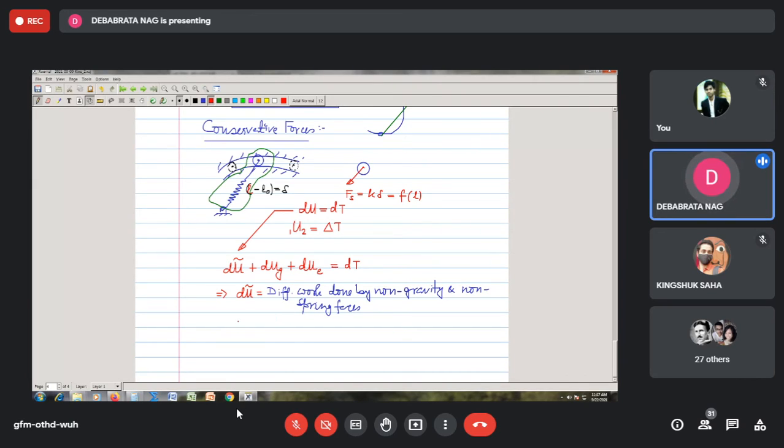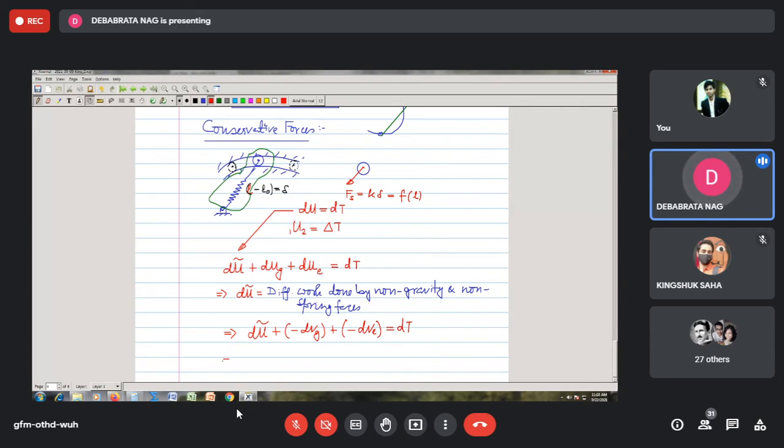Now I apply the foregoing theorems: minus dVg, and here minus dVe, and this must be equal to dT.